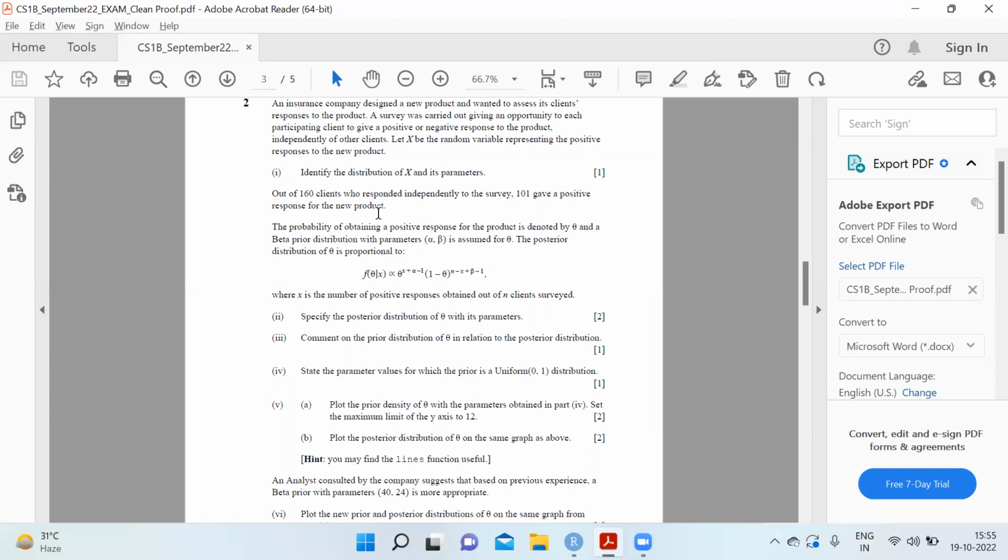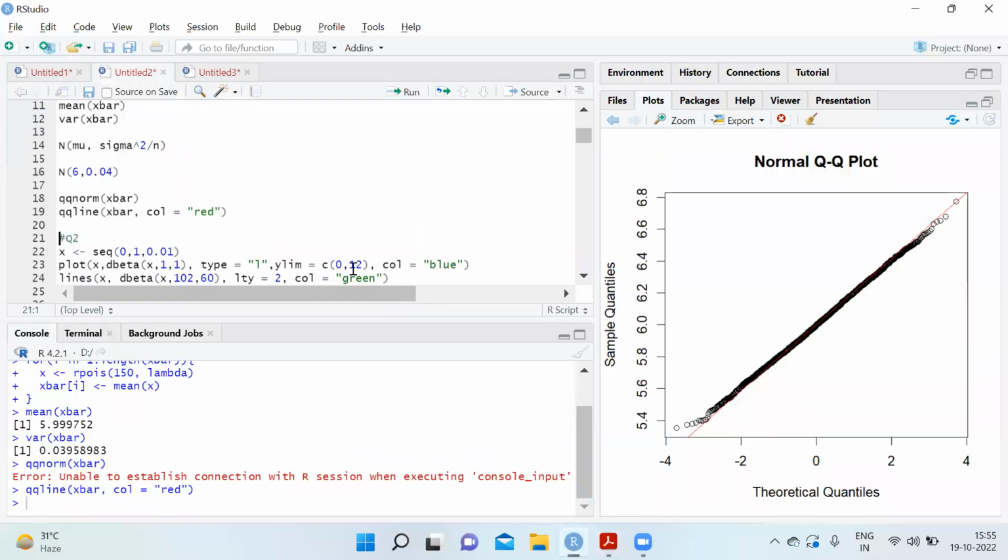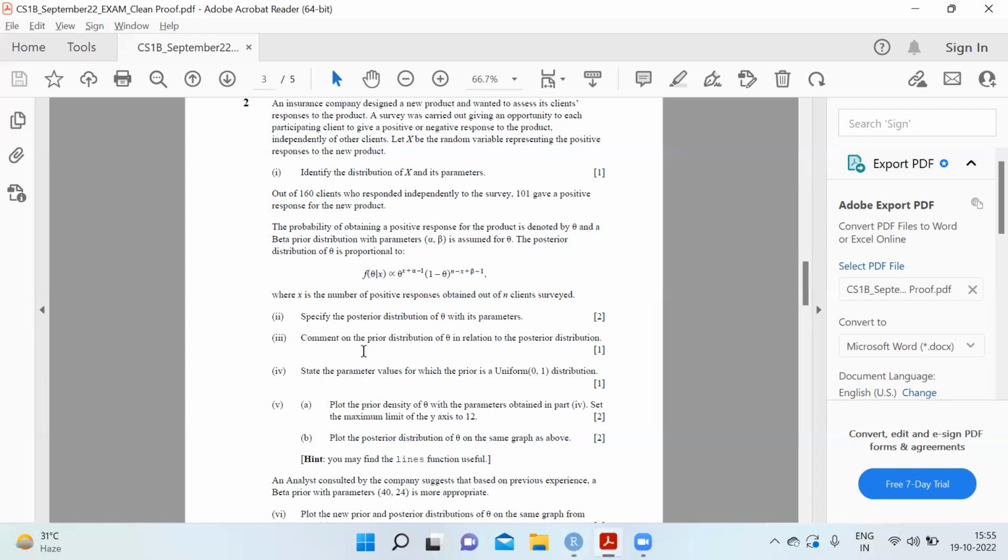So if you compare this distribution, the posterior distribution of theta is nothing but a beta distribution with parameters x plus alpha and n minus x plus beta. Okay, very direct, and it's given in the material as well. Comment on the prior distribution of theta in relation to the posterior distribution. Prior is also a beta distribution. Posterior is also a beta distribution. So it's a conjugate prior.